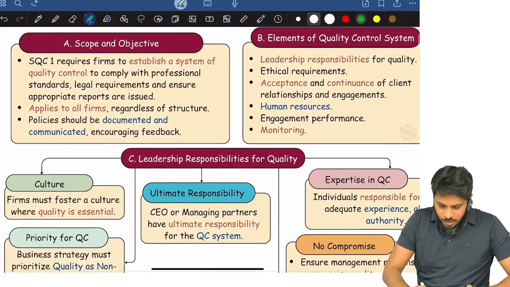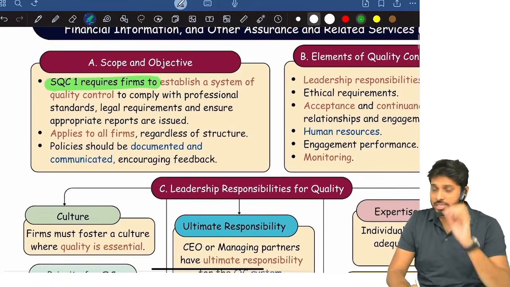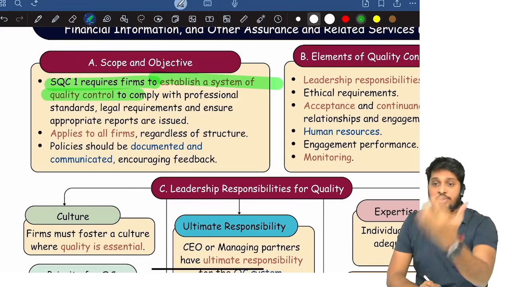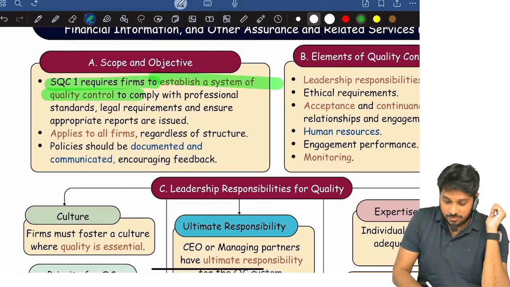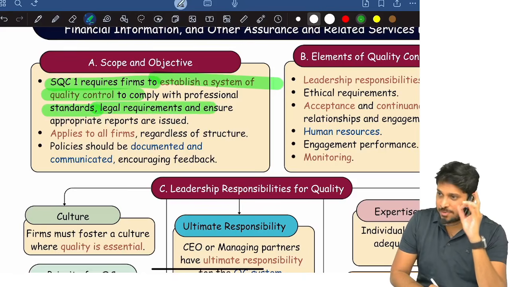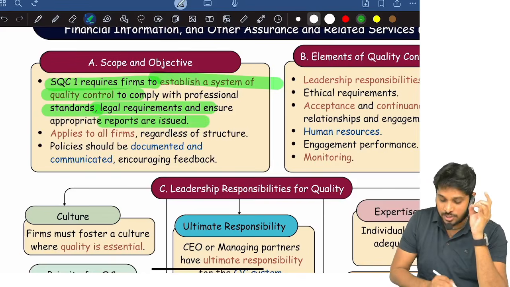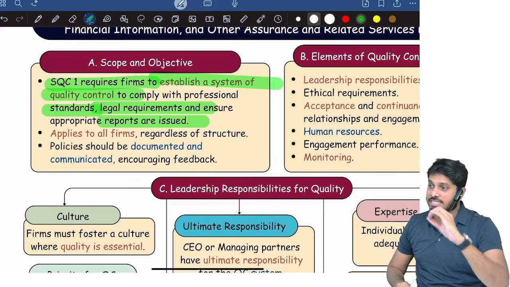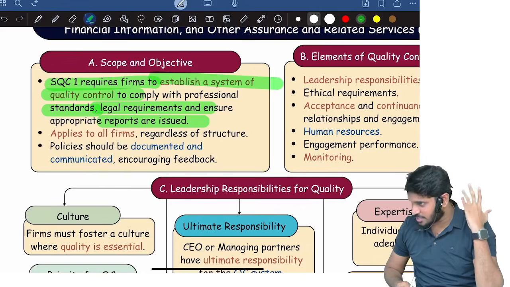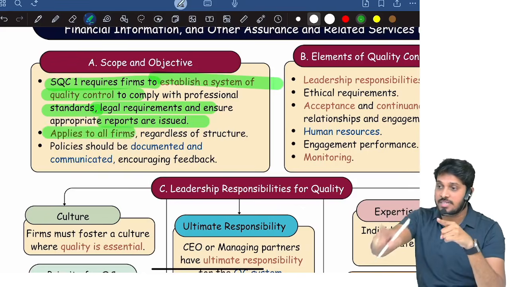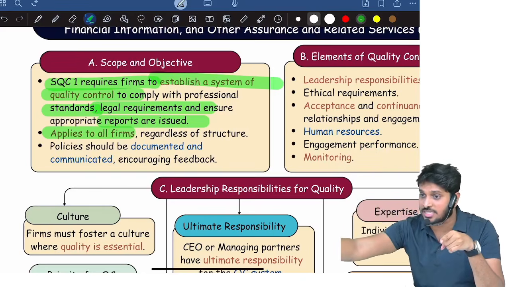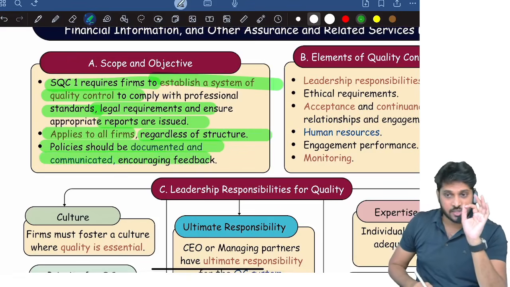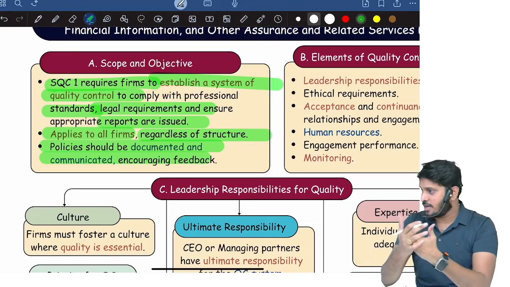Now, what does SQC require? SQC says very simply, establish policies and procedures, establish a system of quality control. Why do you need to establish a quality control system? So that the work performed by you is as per standards and legal requirements, and the reports which you are issuing are appropriate. And remember, the standard is applicable for all firms, whether a partnership firm, a sole proprietor firm or an individual practicing chartered accountant, regardless of structure. Policies must be documented, communicated and encourage feedback. So your team members have to continuously give feedback on this quality control.